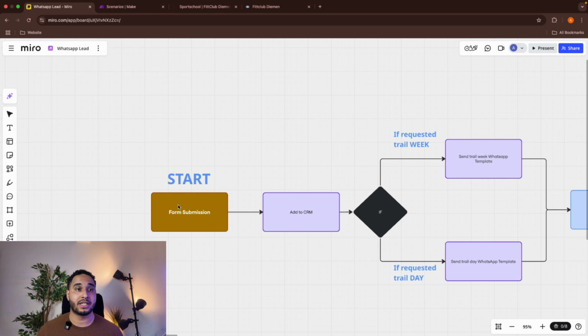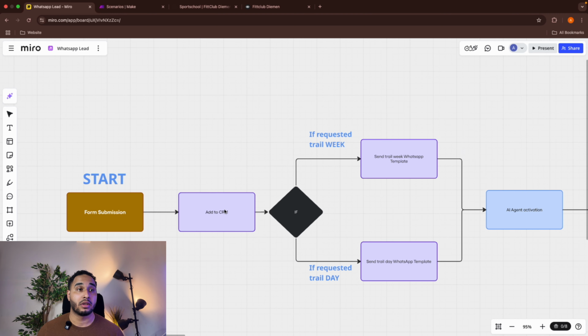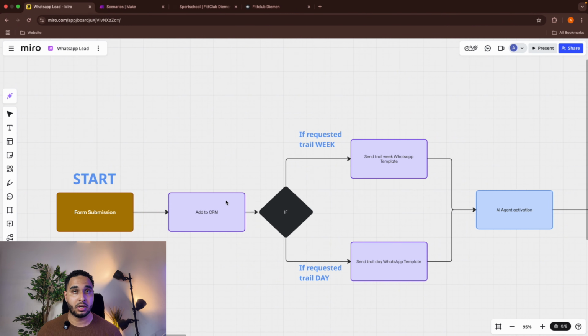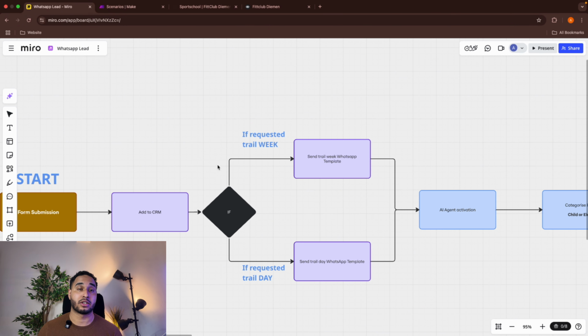The whole flow will start once they have submitted the form on the website. The information will then be added in the CRM, and the information is a name, phone number, email address, and what kind of trial they wanted. They can book two kinds of trials, a trial week or a trial day. A trial week is basically 3 lessons where they can participate.